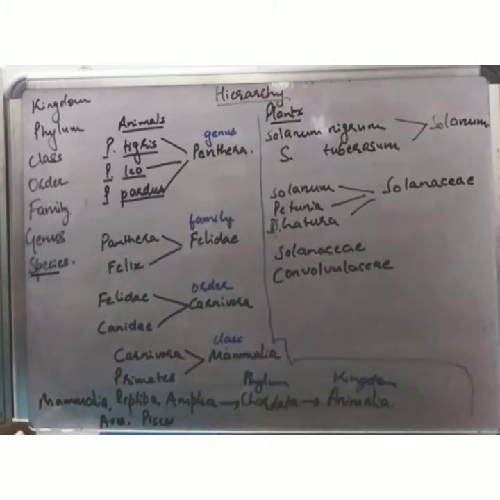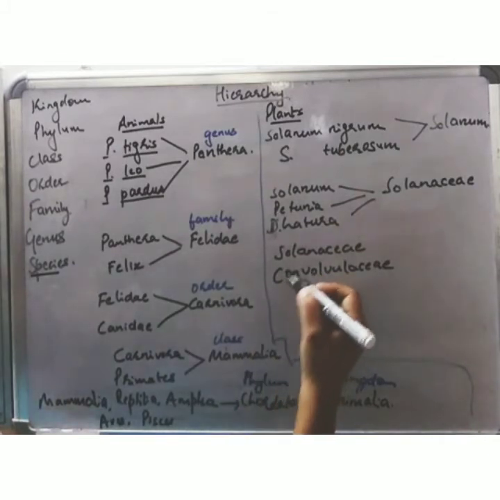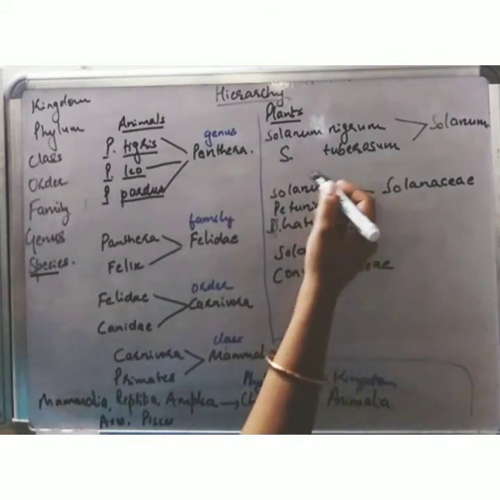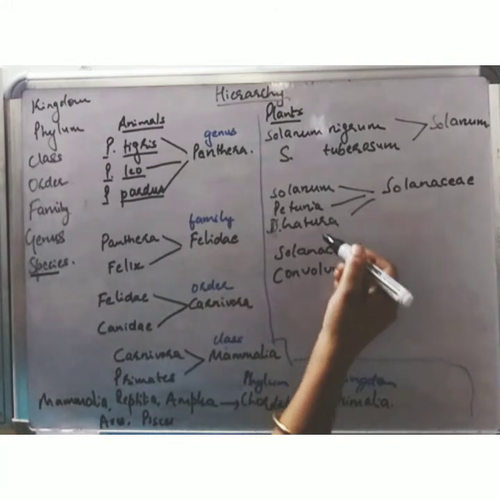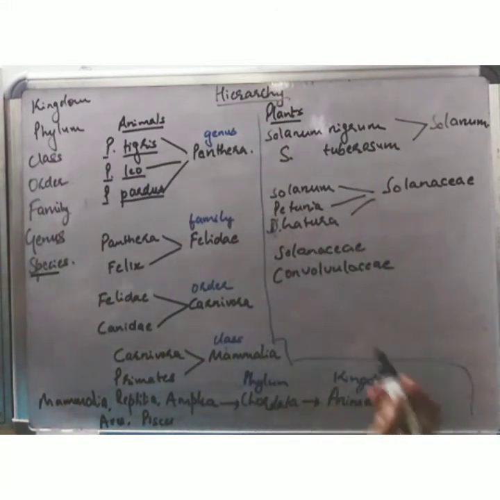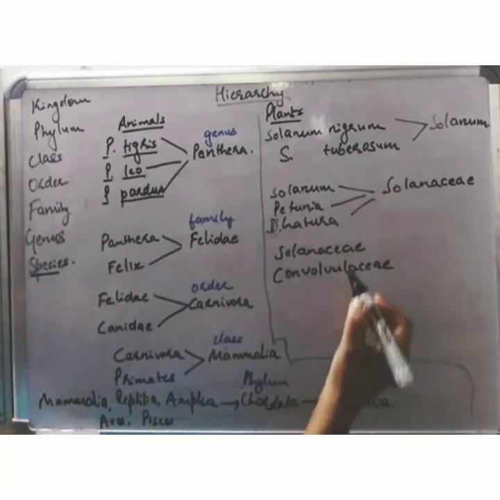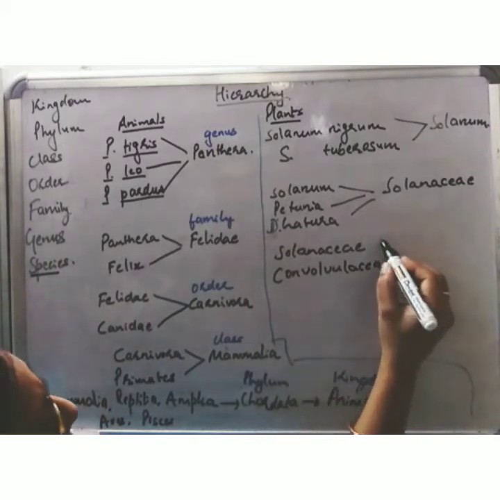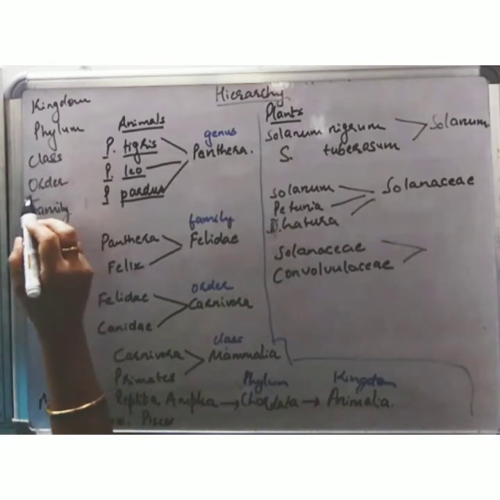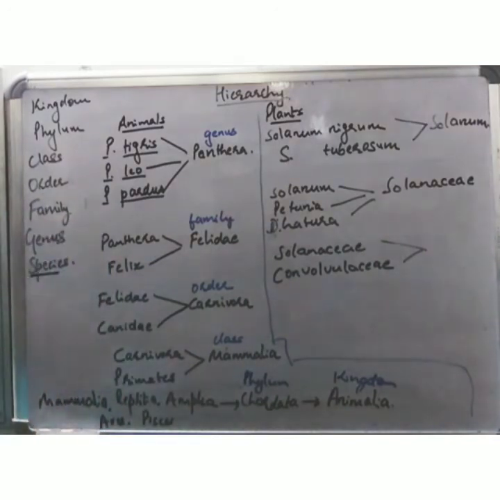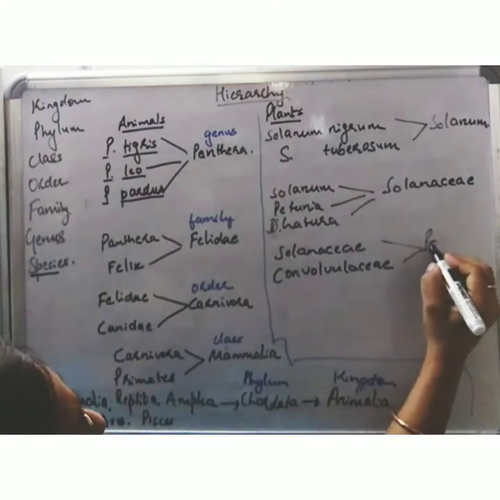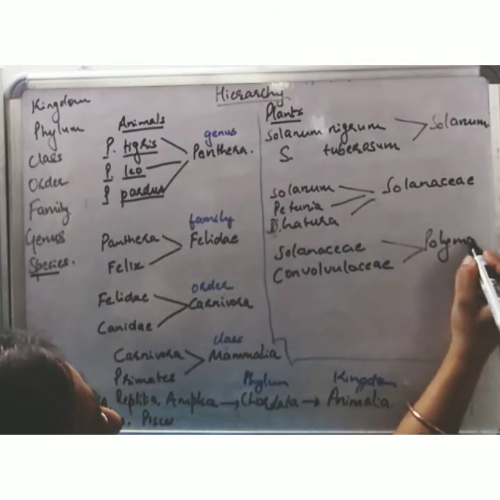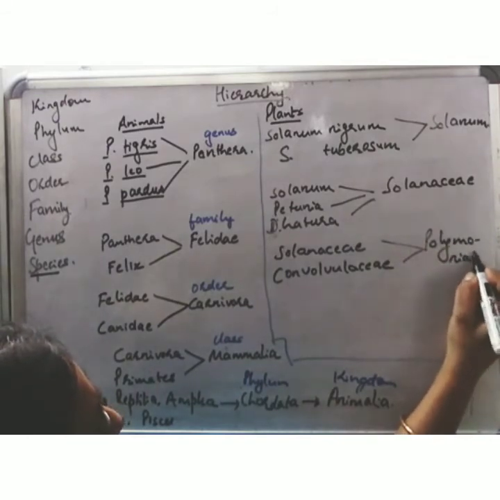I am just taking a few examples to prove the point. There are around hundreds of species, hundreds of genera and hundreds of families. The family Solanaceae and family Convolvulaceae, for example, all lie under the order Polymoniales.